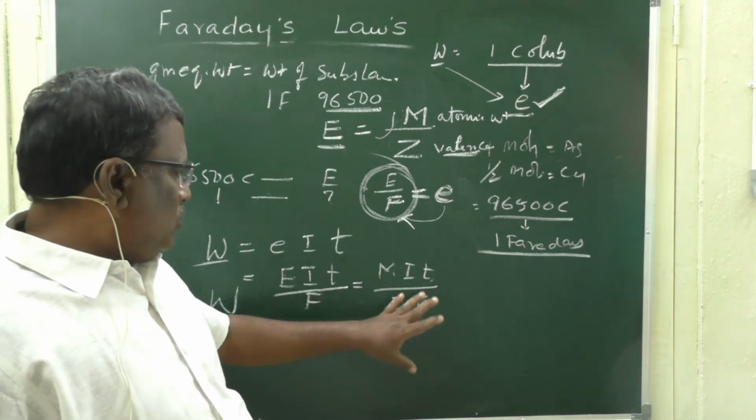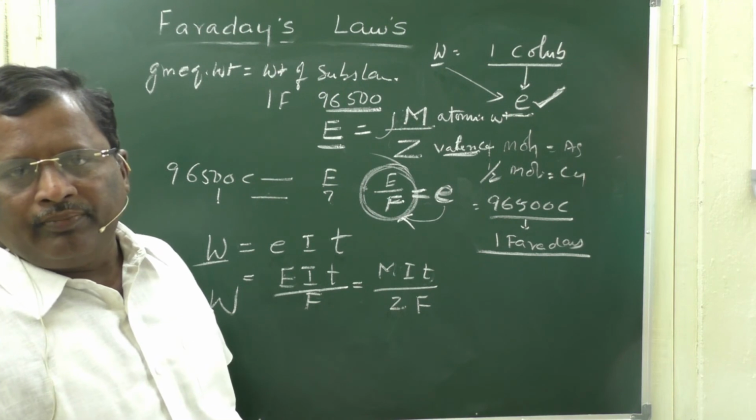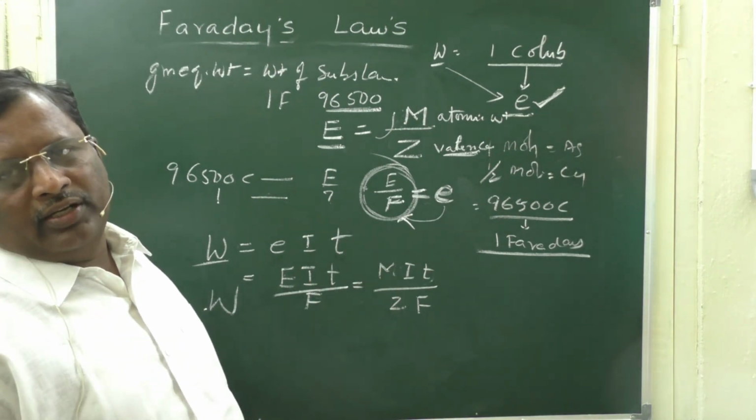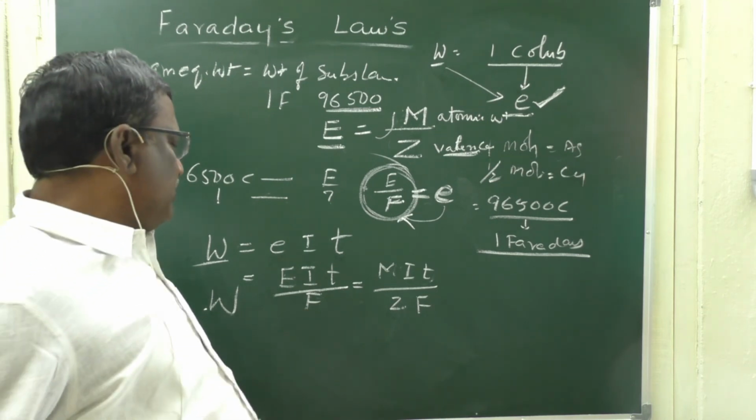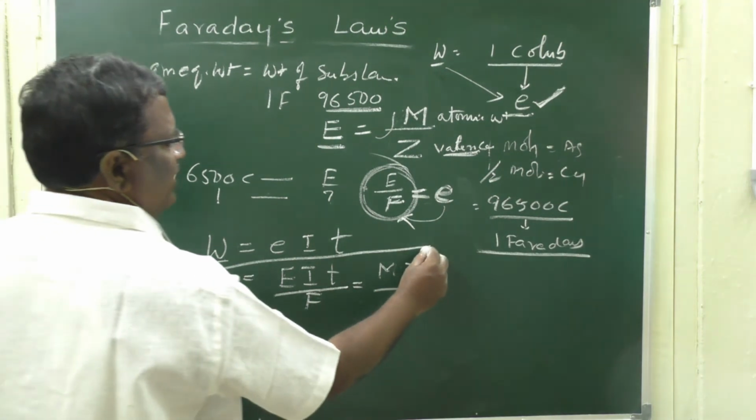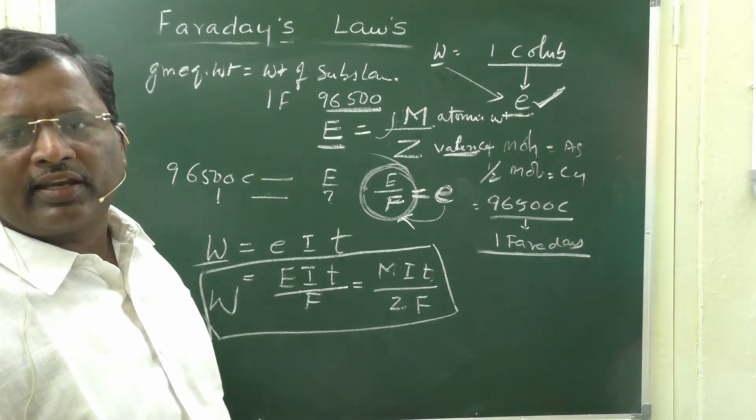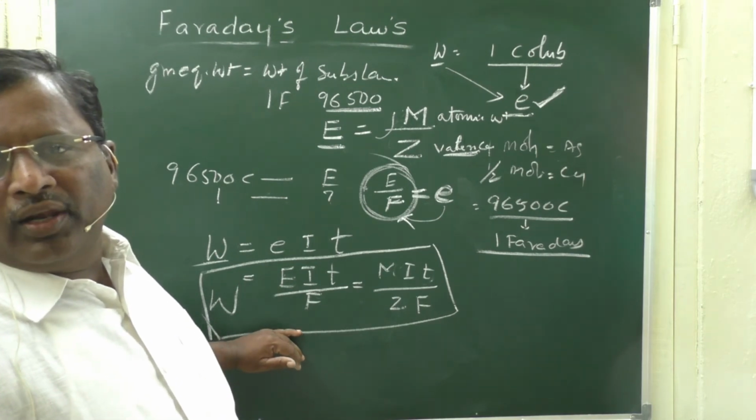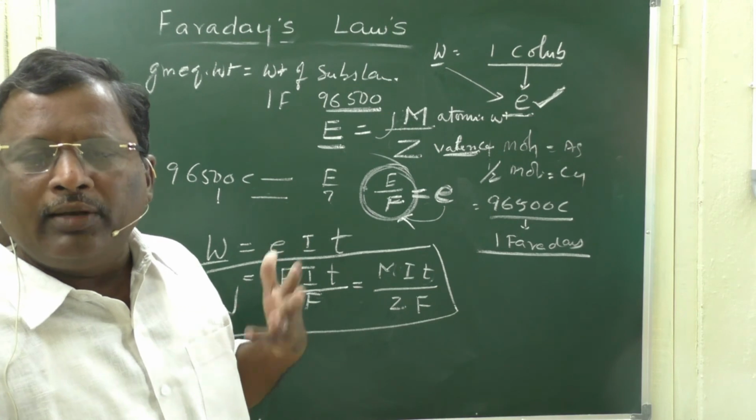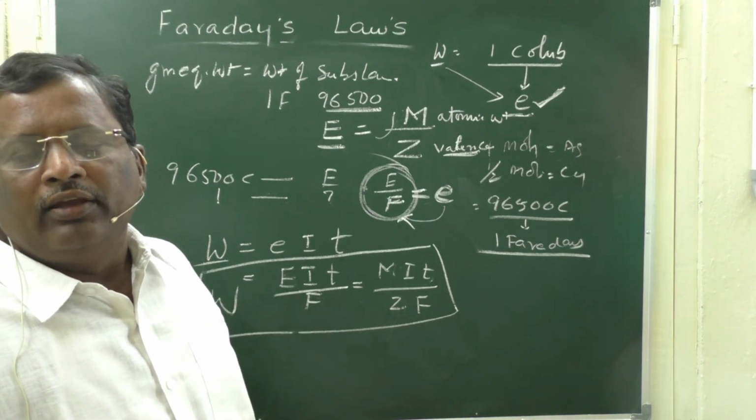So, how many parameters are there? 6 parameters are there. If you know 5 parameters, you can calculate the 6th parameter. This formula is the most important formula derived from Faraday's 2 laws, first law and second law. On combining Faraday's first law and second law, finally we get this formula. With the help of this formula, we are going to do so many numerical problems relating to Faraday's laws.